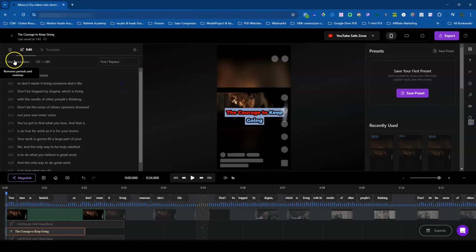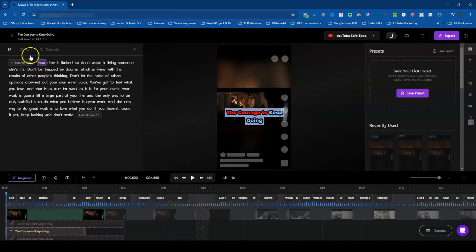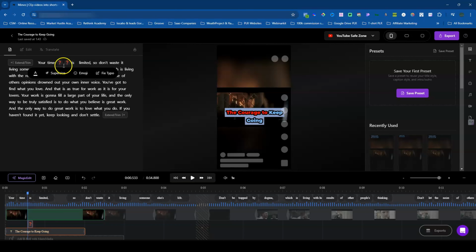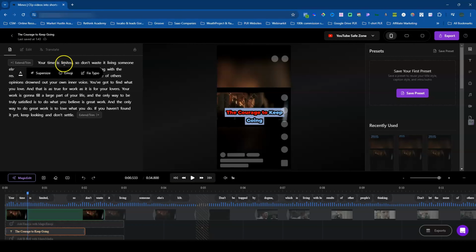Let's see what else is here. If we go back here, let's see if I clip this. Let's see if I want to add emoji. Let's see what we could do here. Here we go. So let's just say for that section here, you want to add an emoji. There you go. It'll add that emoji there for you, and then you could just choose which emojis you want to use. So let's go back on that.